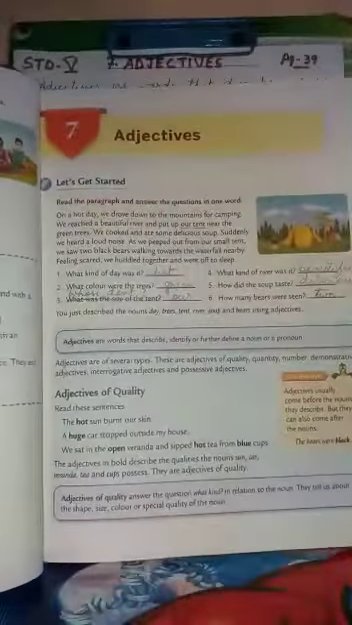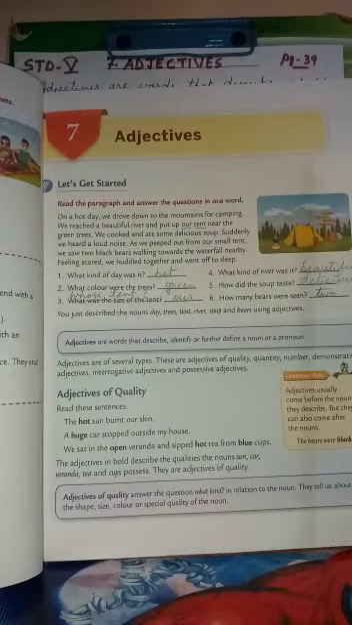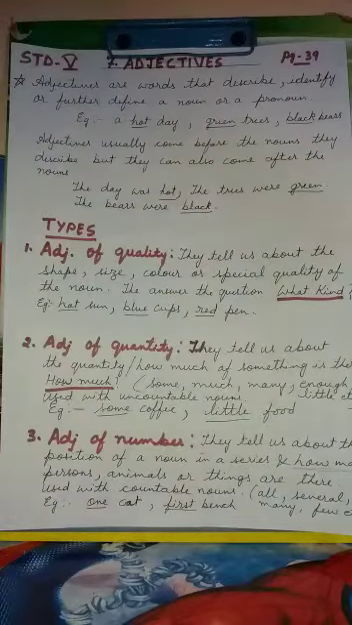After doing whatever I said, you will try to do exercise A and B yourself, which is on page number 40 and 41 in your book itself.